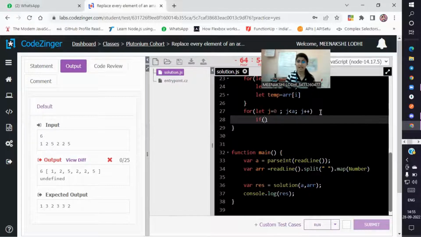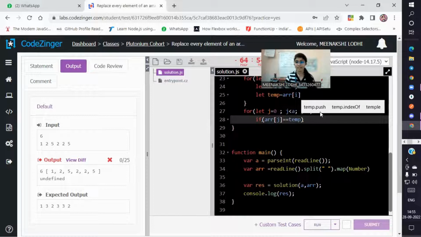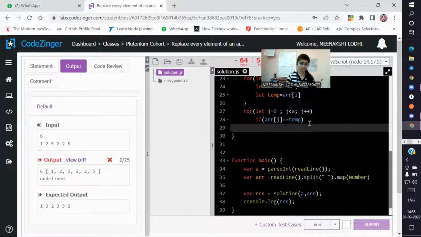If the array's jth element is equal to temp, because in temp we have the ith element of the array, then it simply increments the count value.